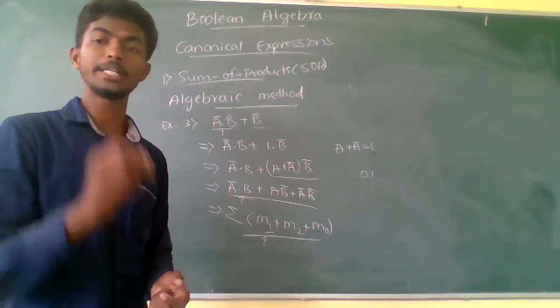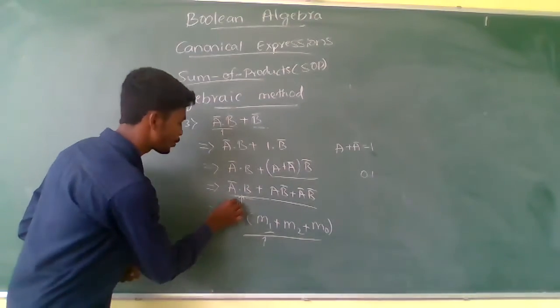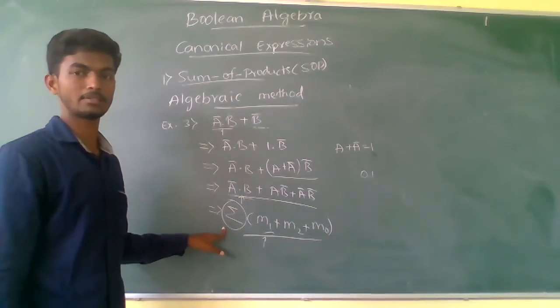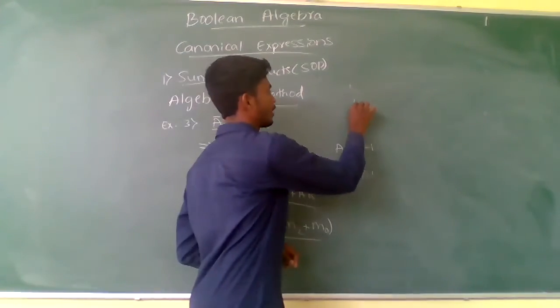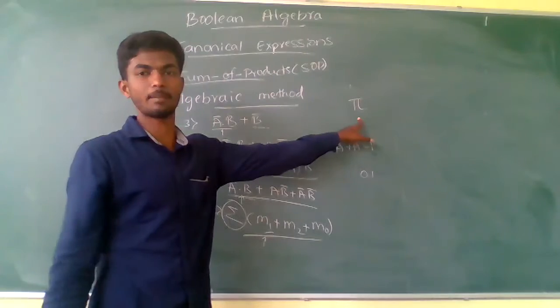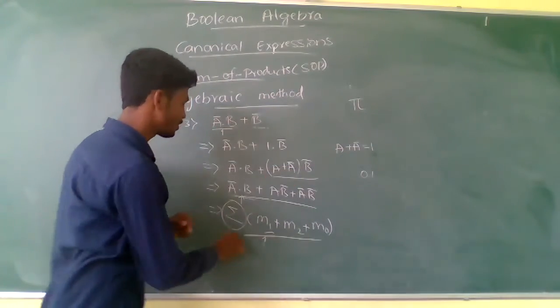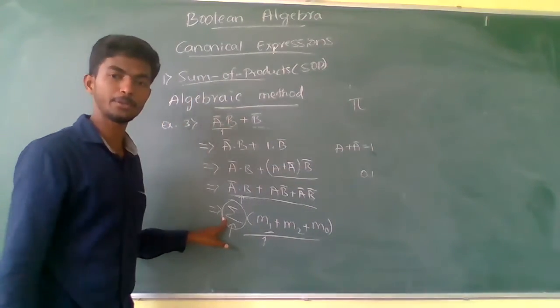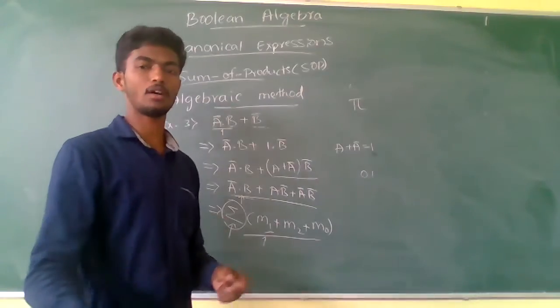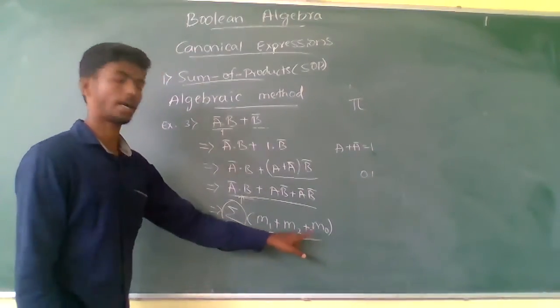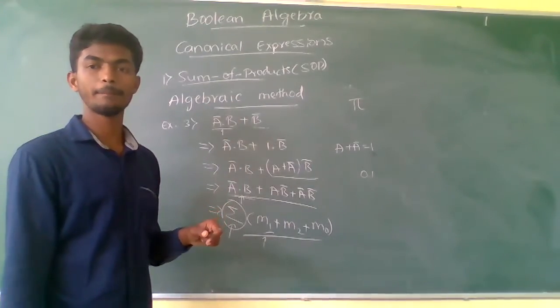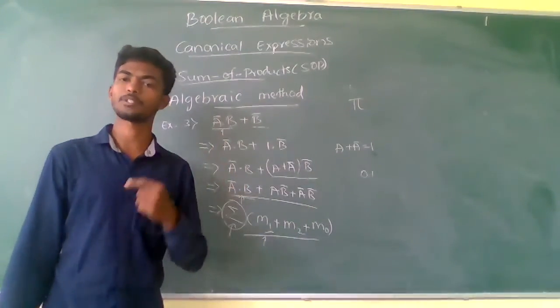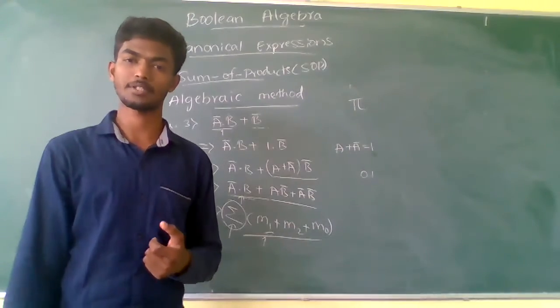When it is in the min term format, you need to use the summation symbol. When it is in the max term, I will tell you in the later classes, this is represented by pi. Okay? When it is in the min term notation, we need to write it as a summation of m1, m2 and m0. This is the algebraic method to convert the given Boolean expression into the canonical expression.